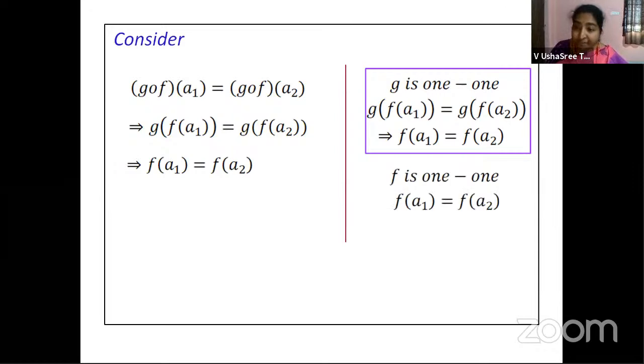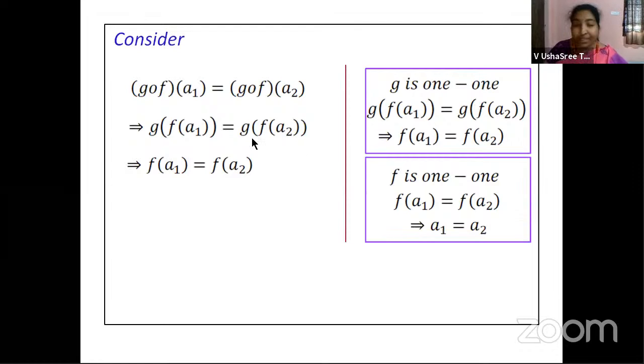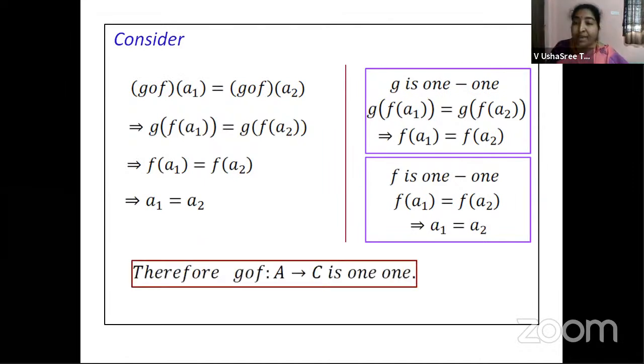So if f is a one-one function, the images f of a1 and f of a2 are equal. It means the pre-images of f of a1 and f of a2 also should be equal. That means a1 must be equal to a2. So here again, this implies a1 is equal to a2. Where did we start with? g circle f of a1 is equal to g circle f of a2. But what have we proved? a1 is equal to a2. It means we can conclude saying that g circle f maps A to C is a one-one function.